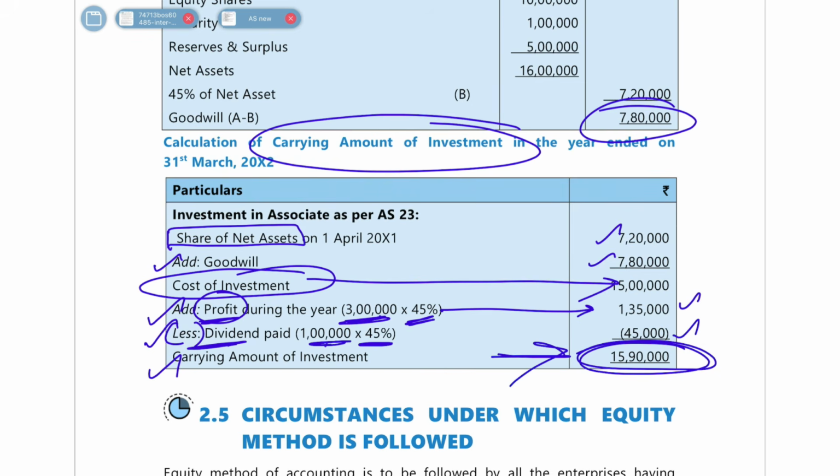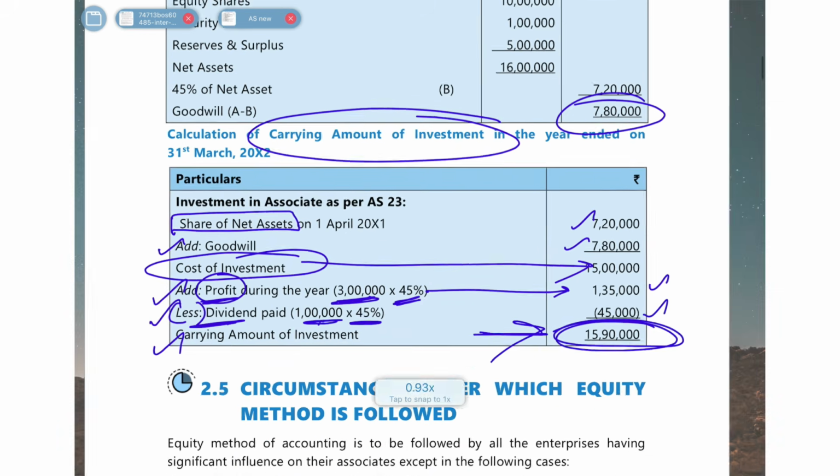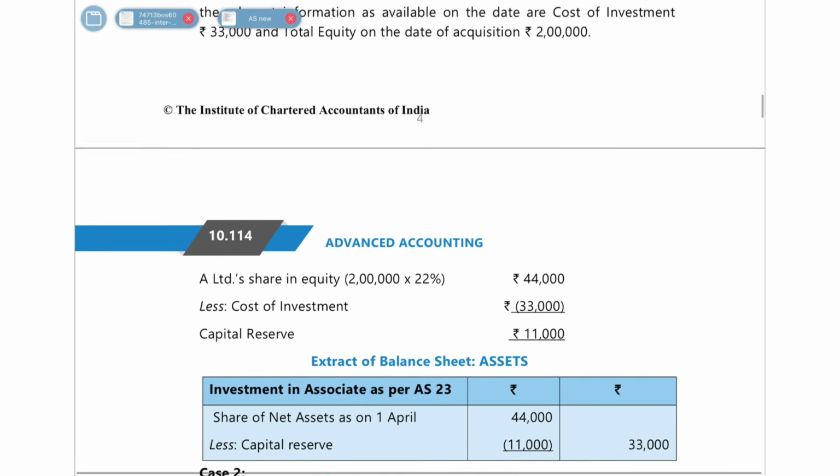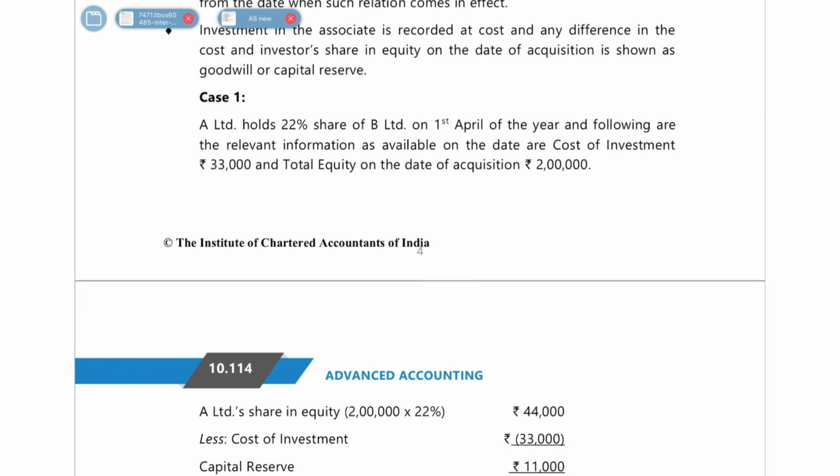Okay, so this is how you found out the carrying amount. I hope you understood this question. Okay, let's move on to the next one, which is nothing but a few cases are given. Let's quickly go through it.